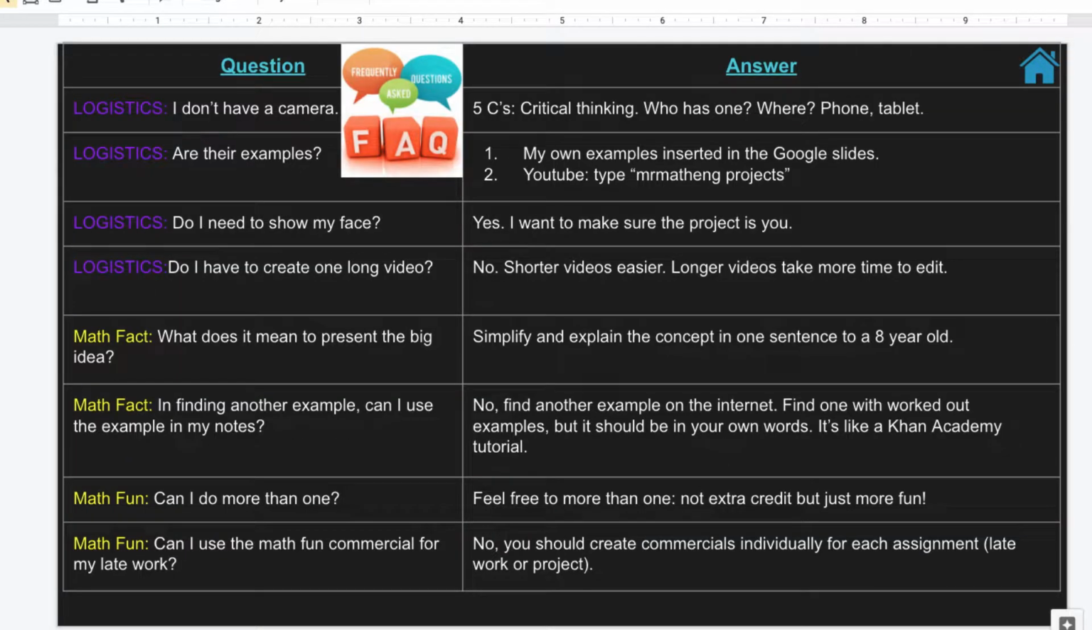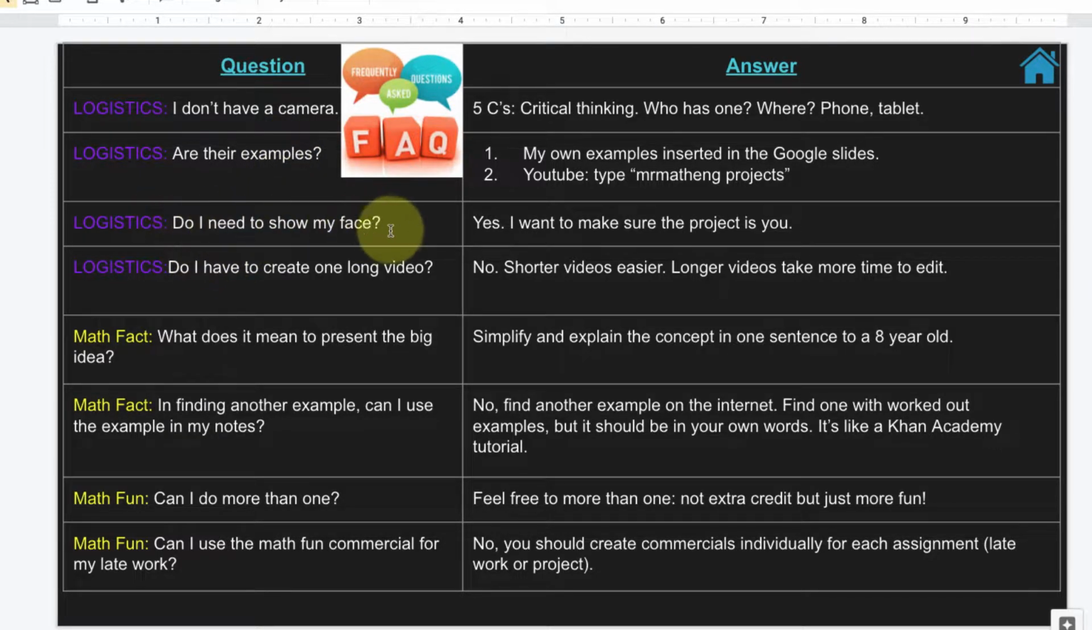Okay, some frequently asked questions. I don't have a camera. Well, you're going to have to think 5 C's, critical thinking. How can you get one? How can you borrow someone's phone or tablet? Are there examples? You can go to YouTube and just type in Mr. Math Inc. projects. I have hundreds of projects out there. You guys are also going to see mine, and at the very end, you'll see some student examples.